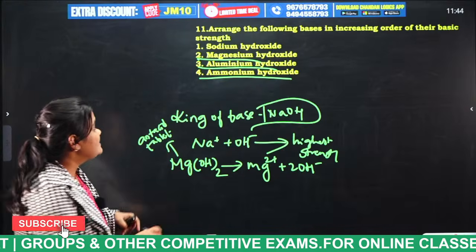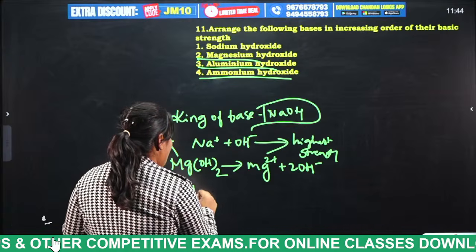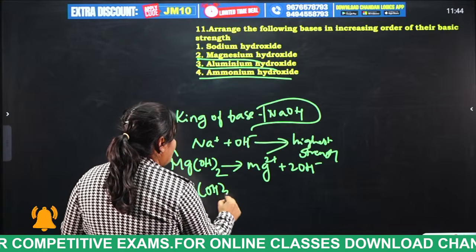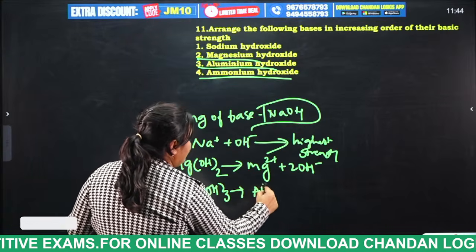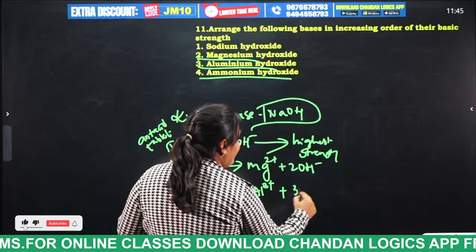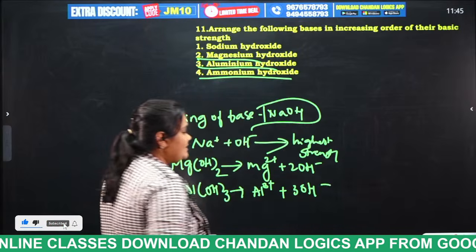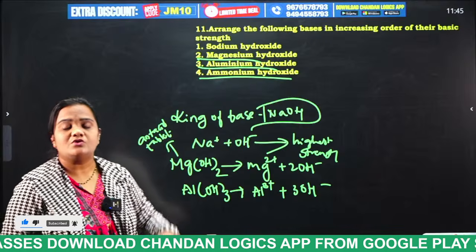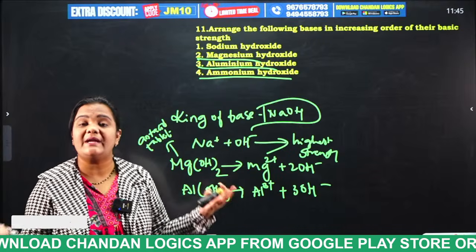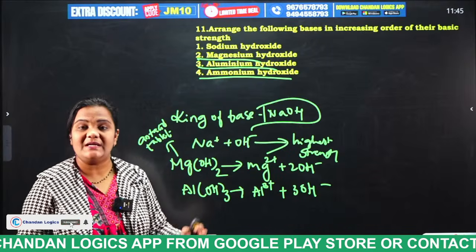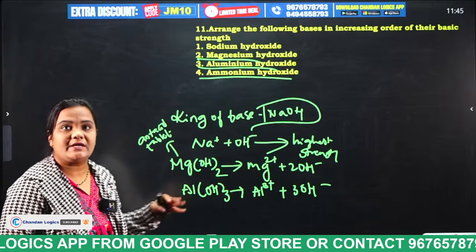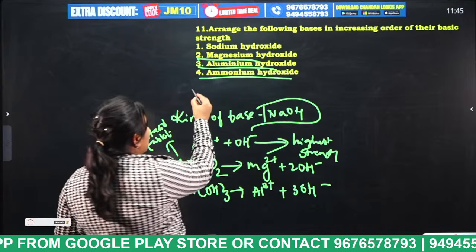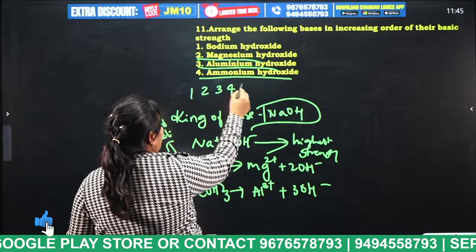And next one is aluminum hydroxide, Al(OH)3. If we dissolve it in water, what are we going to get, students? Al3+ plus 3OH-. So these are not separating completely when compared to sodium hydroxide. So what might be the answer, students? 1, 2, 3, 4. Very good.